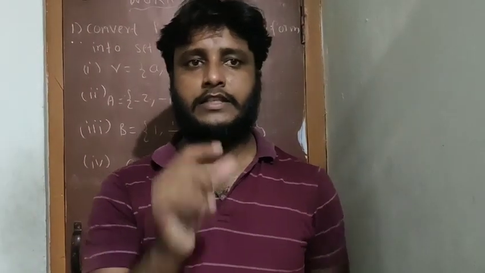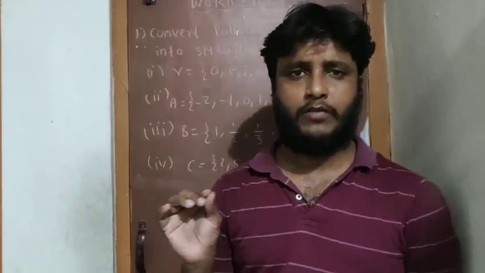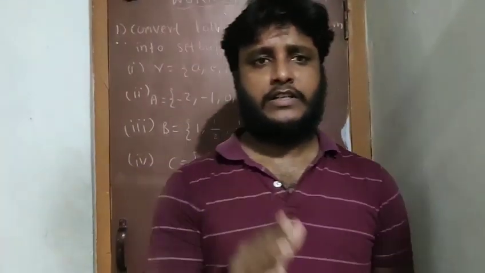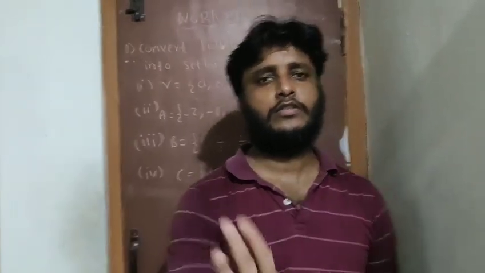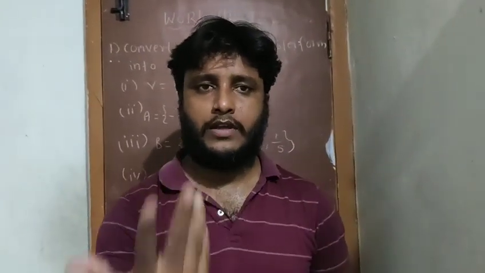The things inside the braces are called the elements of the set, and the elements are separated by commas. Repeated elements you should not take, only distinct elements. That is one of the important points. For example, natural numbers N equal to 1, 2, 3, 4, 5, 6 and so on. This is called the roster form. That means you directly write the elements. That's it.